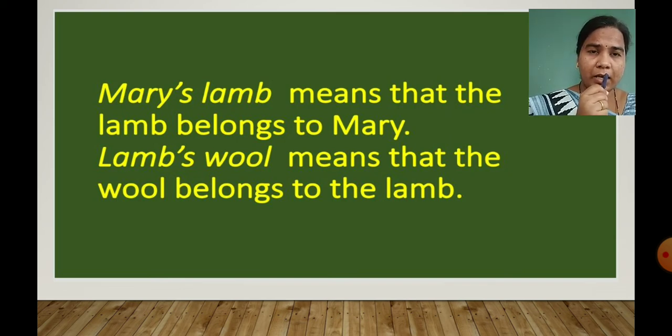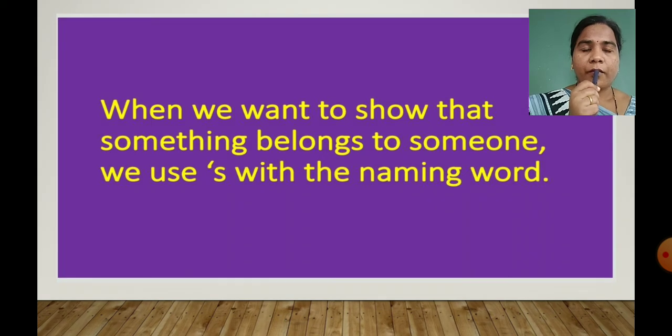Here, lamb's, see apostrophe S. So here as we can see lamb's wool, it means the wool belongs to the lamb. Getting, children? When we want to show that something belongs to someone, at that time we use apostrophe S with the naming word.